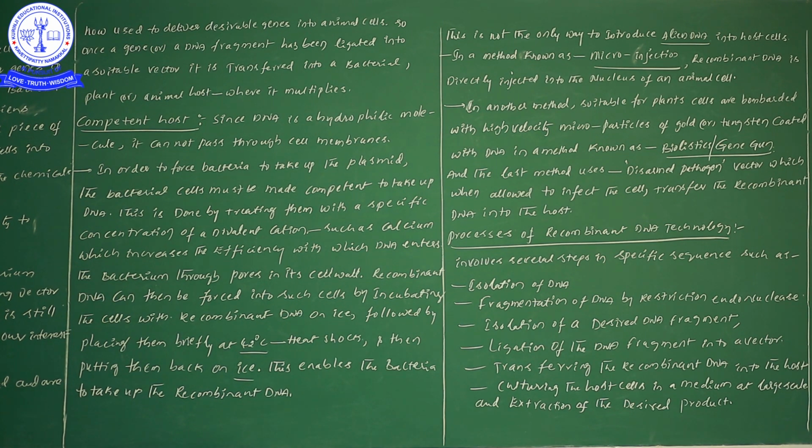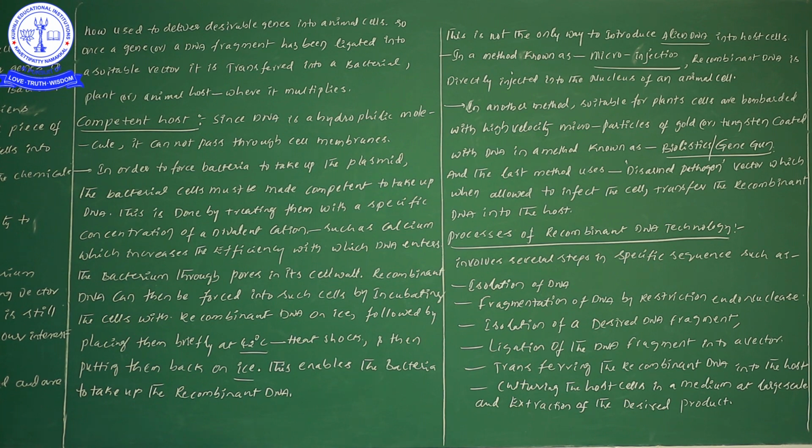So first ice treatment, later heat shock treatment, again ice treatment. This enables the bacteria to take up the recombinant DNA. When we do ice treatment, heat shock treatment, and later ice treatment, the recombinant DNA definitely enters into the bacteria.